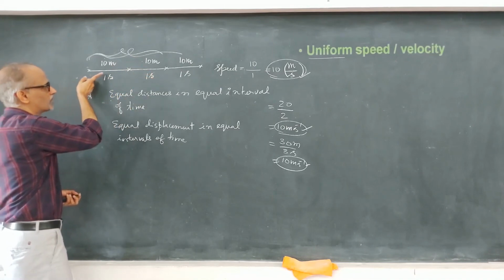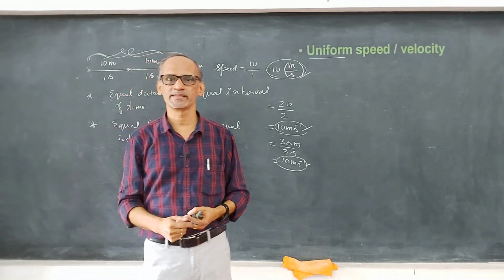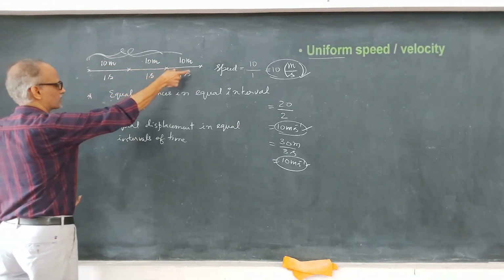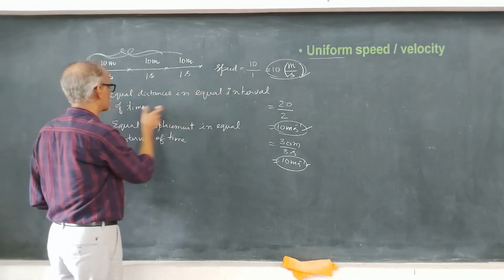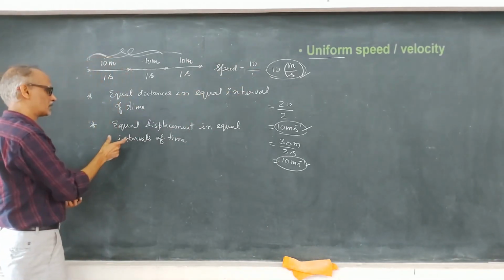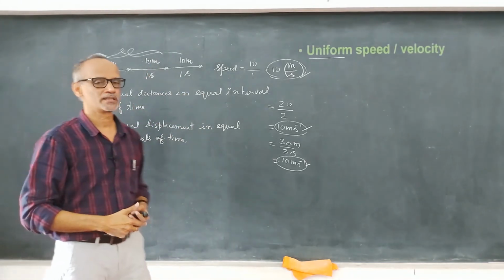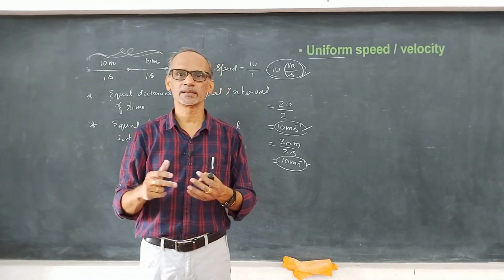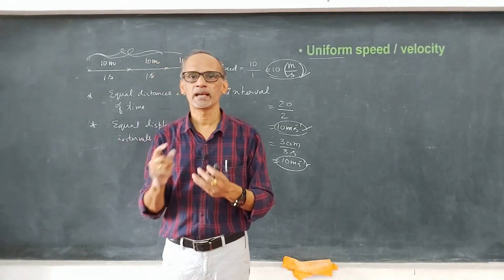You know why? Because the body moves along a straight line, and when the body moves along a straight line, its speed and velocity have to be the same, and we find that here not only distance but displacement is also the same, correct? So if a body covers equal distances in equal intervals of time, then its speed is said to be uniform. And if a body undergoes equal displacement in equal intervals of time, then its velocity is said to be uniform. So hope you have understood the differences between the terms distance, displacement, speed and velocity.